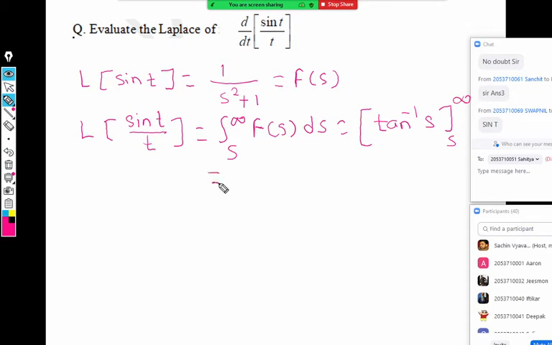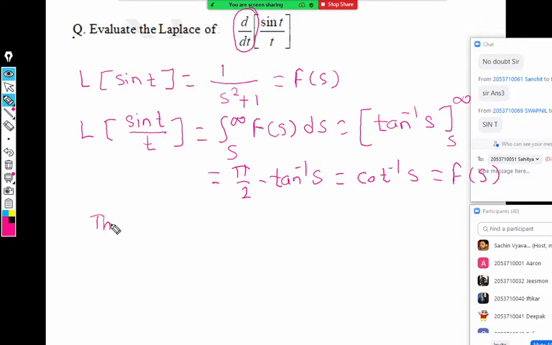Now what is tan inverse infinity? It's pi by 2. Minus the lower limit, we replace s by s, so tan inverse s. So pi by 2 minus tan inverse s is cot inverse s. So we got Laplace of sin t upon t as cot inverse s, and this will become our new F(s). Now after this step, we have to take Laplace of derivative. You'll observe outside is a derivative, so we want the Laplace of derivative property.